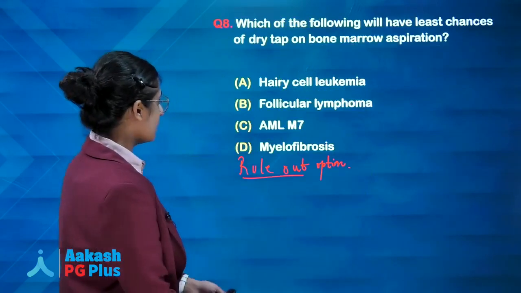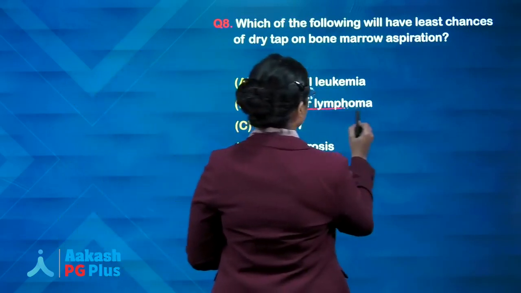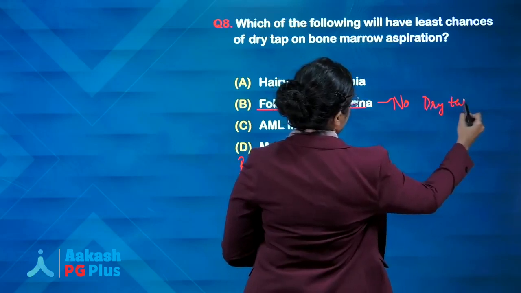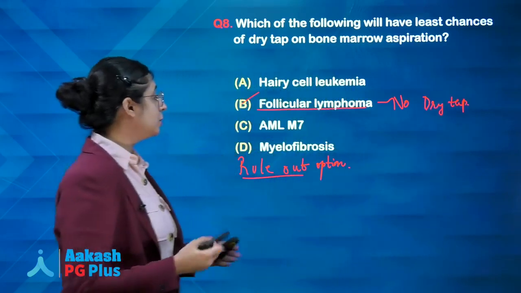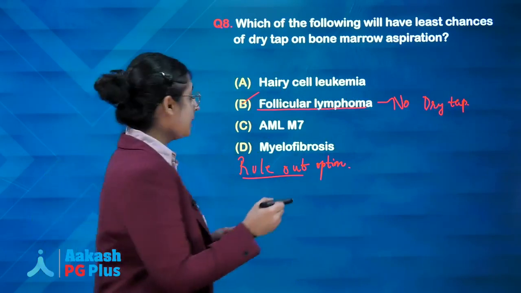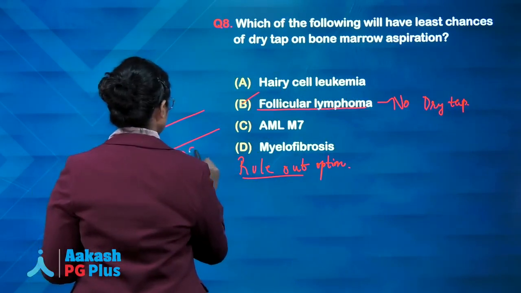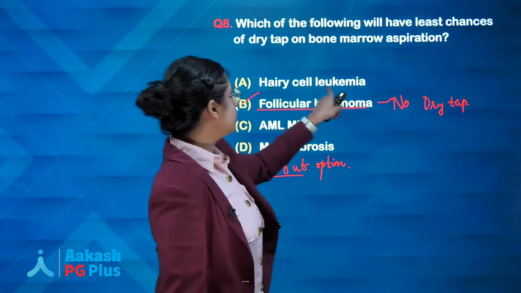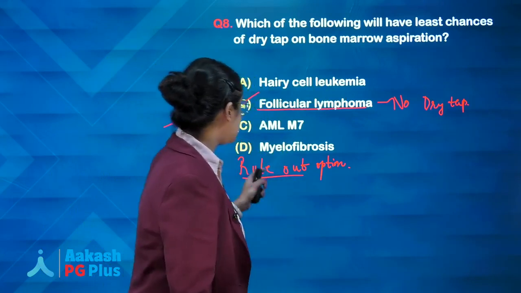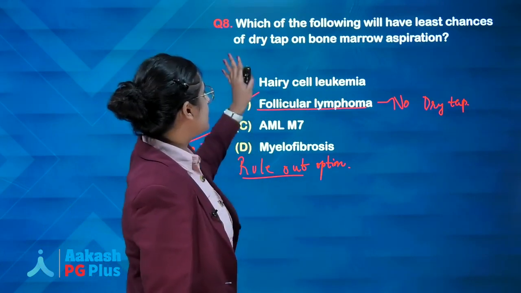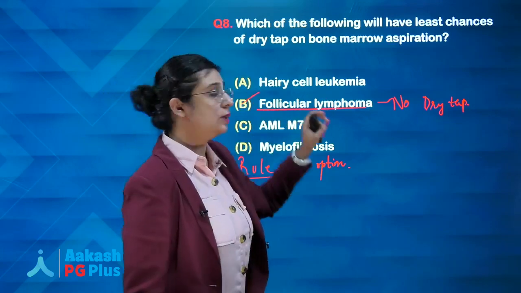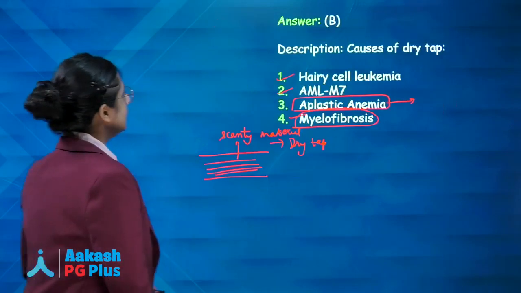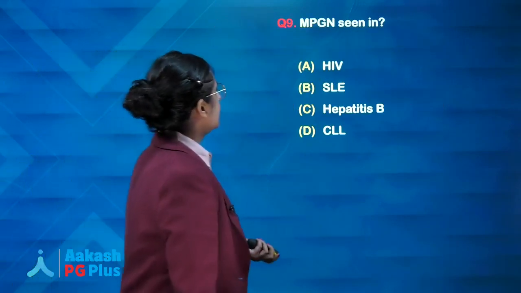So what will be the best answer out of these? Follicular lymphoma will have the least chances of dry tap. And how do you usually characterize follicular lymphoma? With paratrabecular atypical lymphocytic infiltrate, right? So out of these, hairy cell leukemia, AML M7, myelofibrosis, aplastic anemia, all these are examples of dry tap, and out of these options, follicular lymphoma will be your answer where there is least likely chances of dry tap. Next, MPGN is seen in.